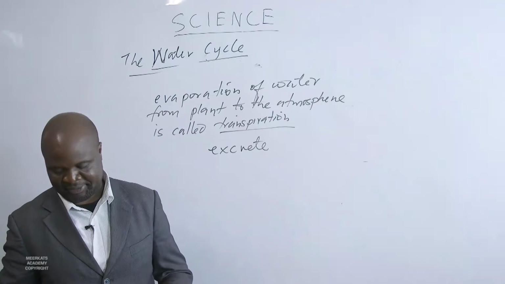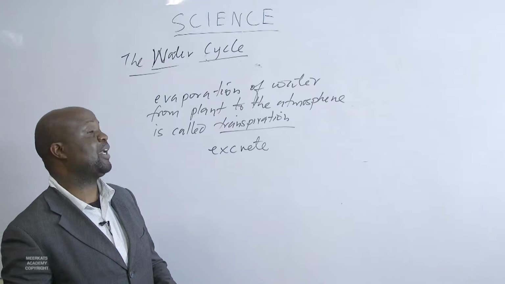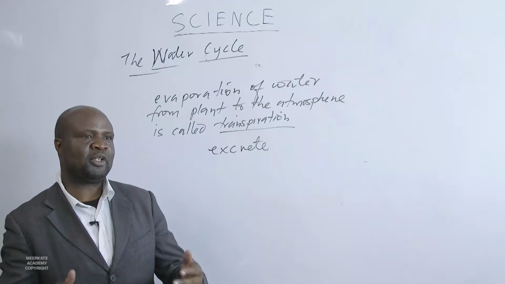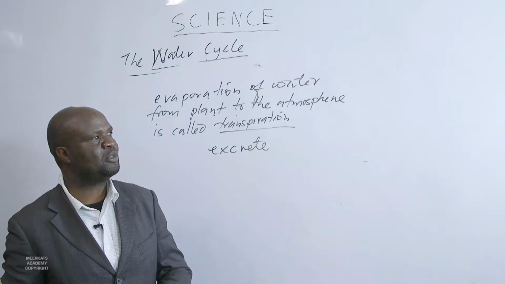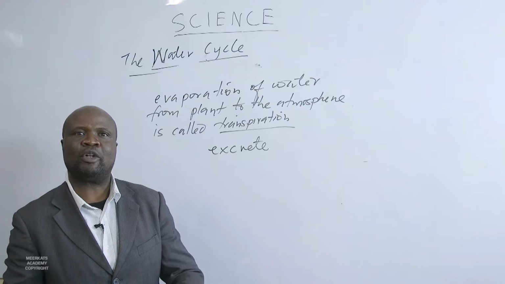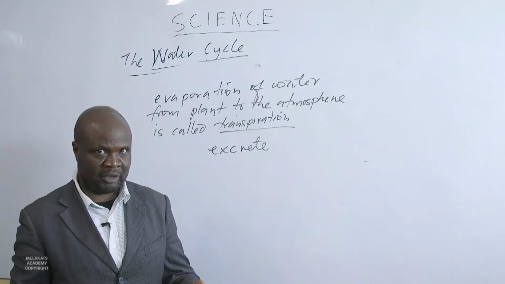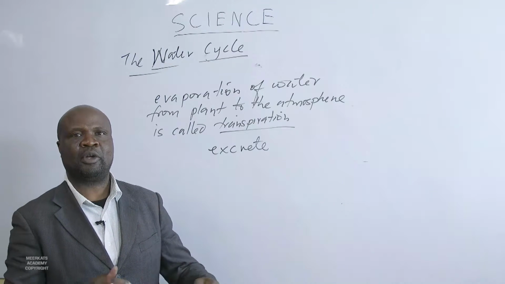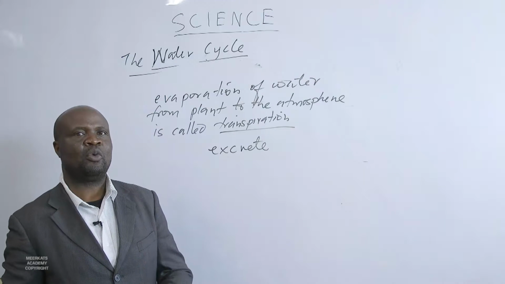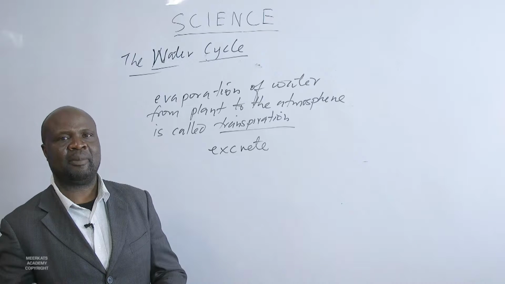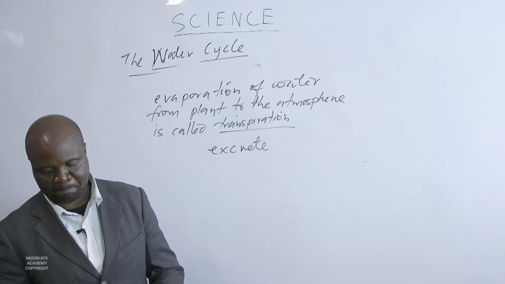Putting these processes together, it creates a water cycle. Putting these processes where the plants lose water back to the atmosphere, animals lose water through sweating, perspiration, and through excretion, they are losing water. This process is what we can call the water cycle.